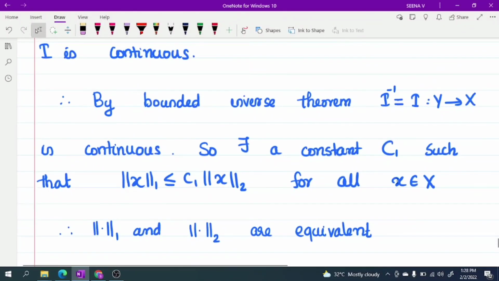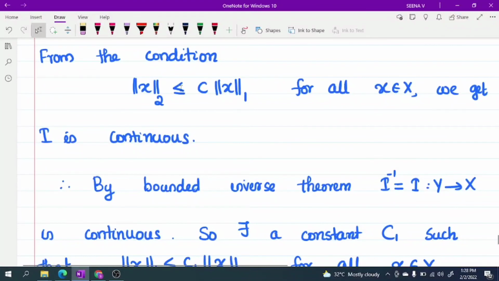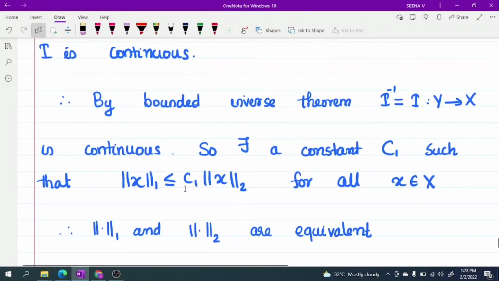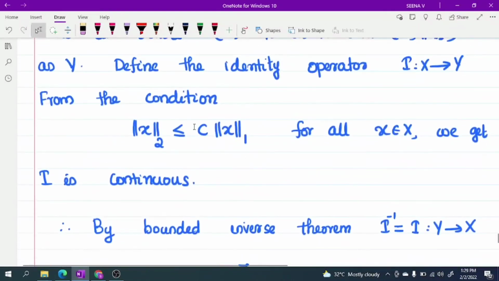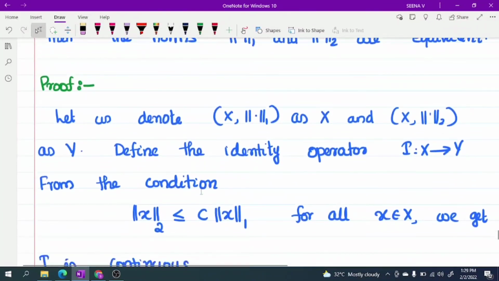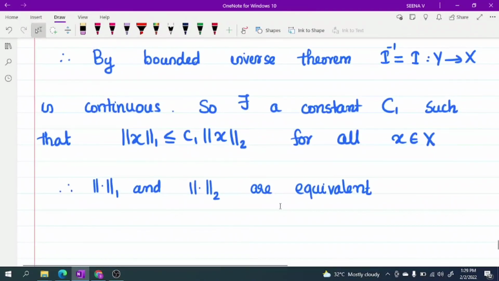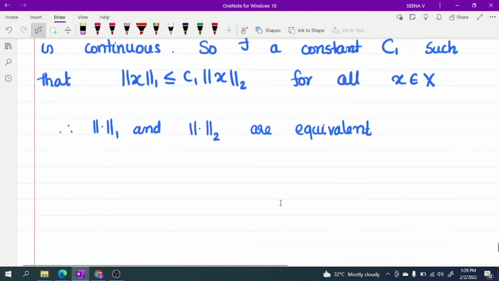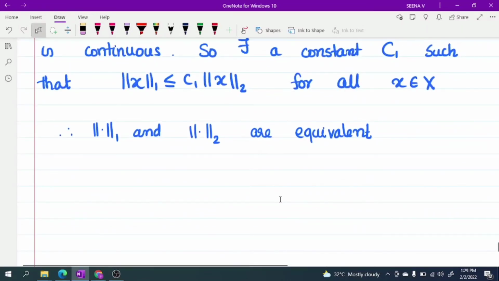So there exists a constant c1 such that norm 1 is less than or equal to c1 times norm 2. And from this we get norm 2 is less than or equal to c times norm 1, which is less than or equal to c c1 times norm 2. Okay. So combining these two results, we get norm 1 and norm 2 are equivalent. Okay. That's all for today's class.